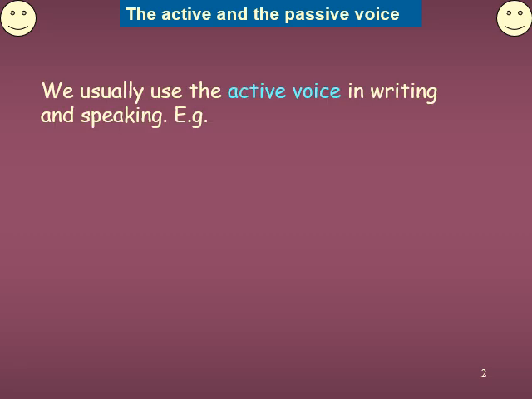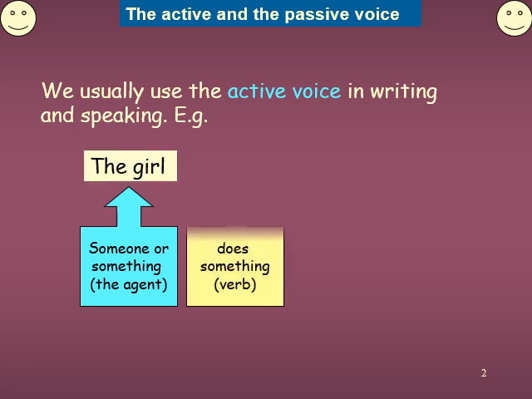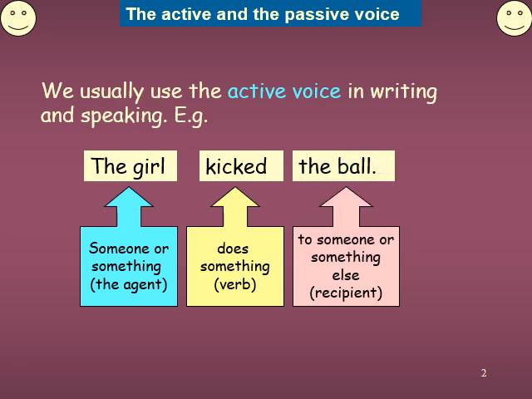We usually use active voice in writing and speaking. As I told you already, this is one fine example. For example, the girl kicked the ball. Okay, this is one example of an active voice sentence. The girl is the subject, kicked is the verb, and the ball is the object.